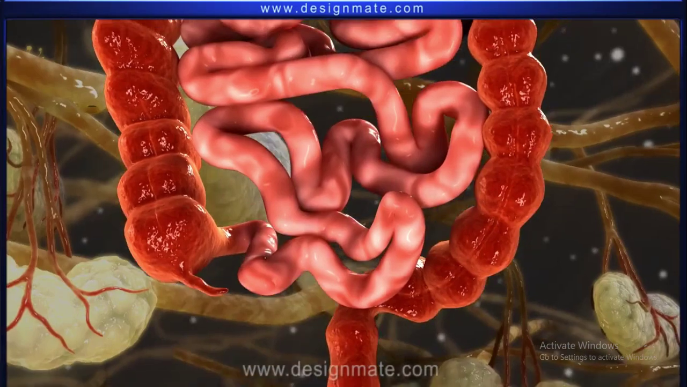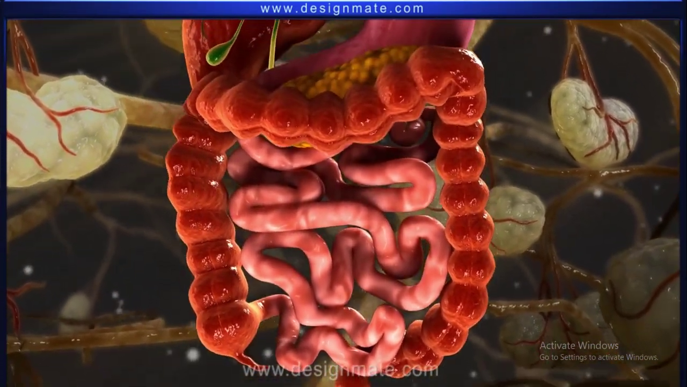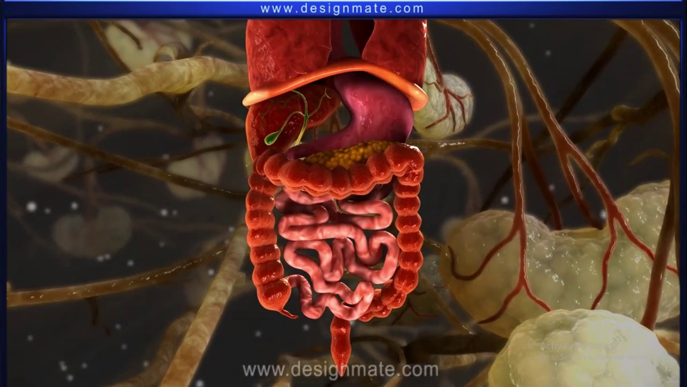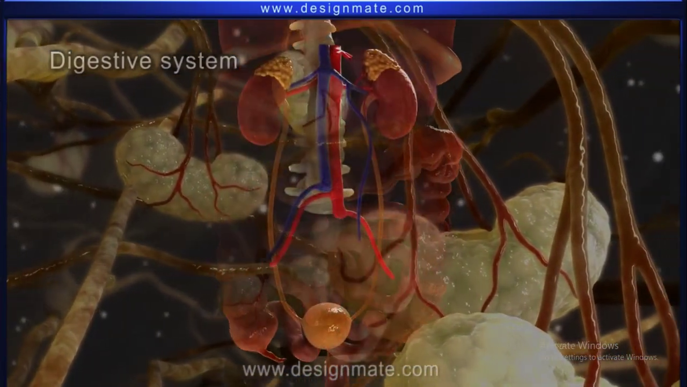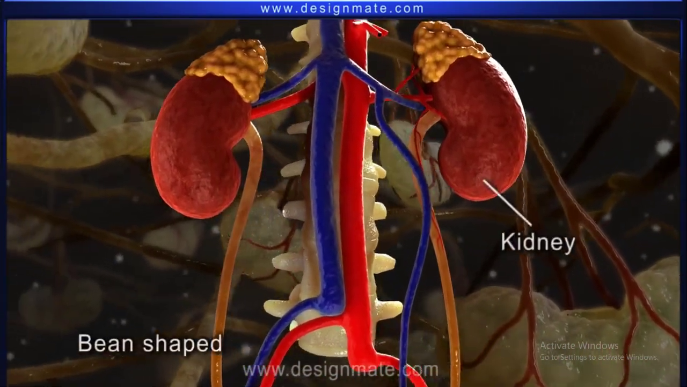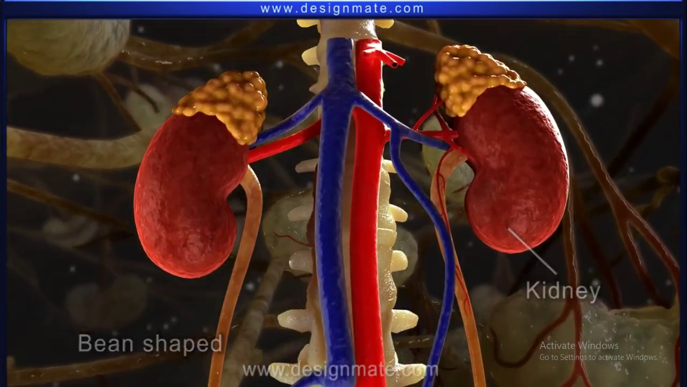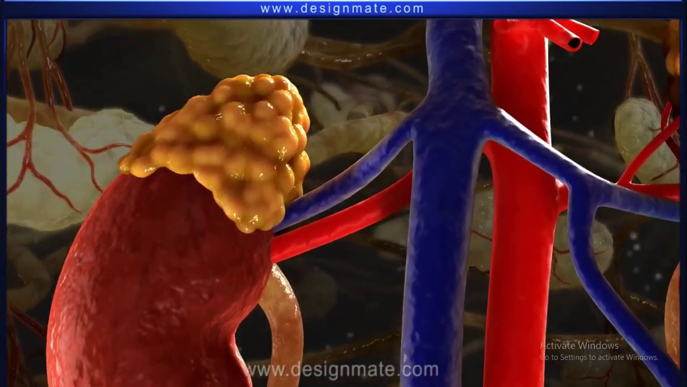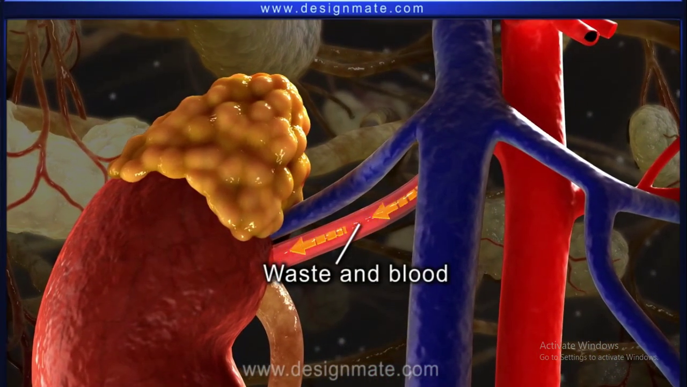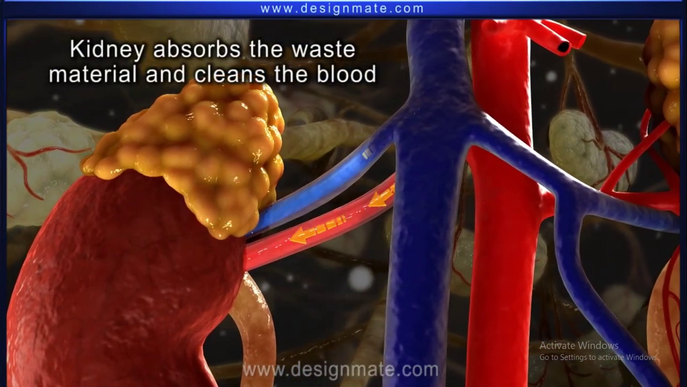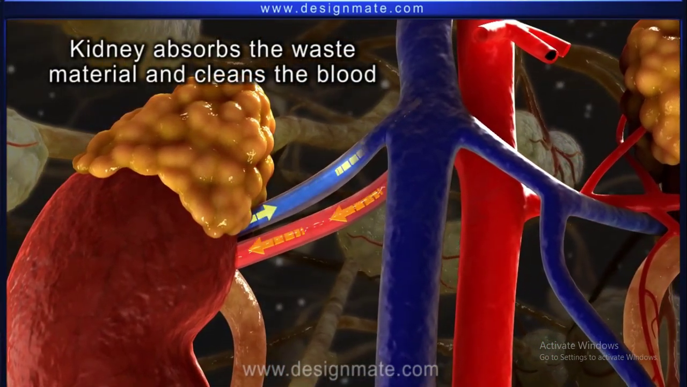Next system we will study is the excretory system. It helps to eliminate waste materials from the body. It lies just behind the digestive system and consists of a pair of bean-shaped kidneys which lie on either side of the backbone. The waste material along with the blood enters the kidney. Here, kidneys absorb the waste material and clean the blood.